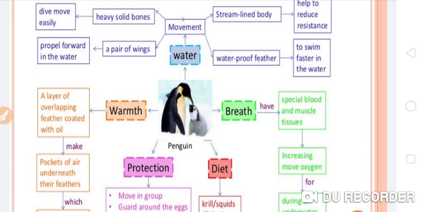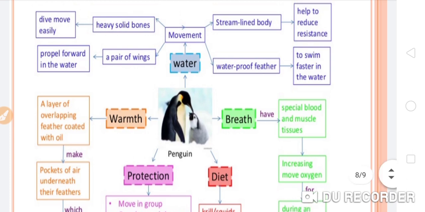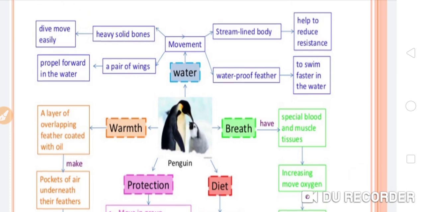How are they helping the penguin survive in this critical condition? The streamlined body helps to reduce the resistance. And second, the waterproof feather: how does it help the penguin to survive in this critical condition? That is, to swim faster in the water.